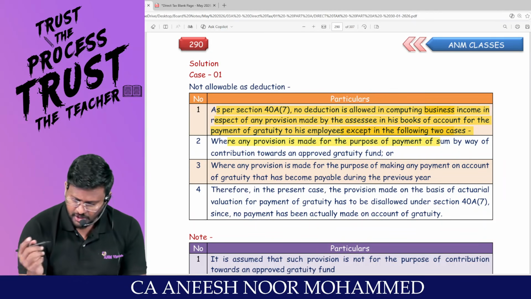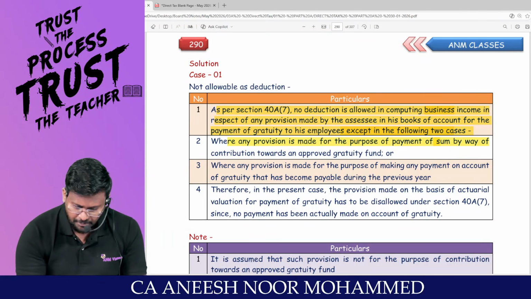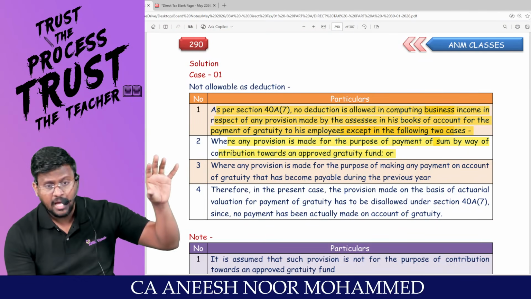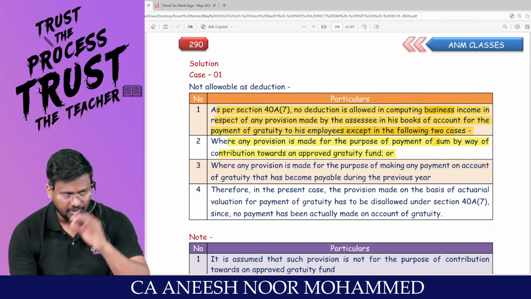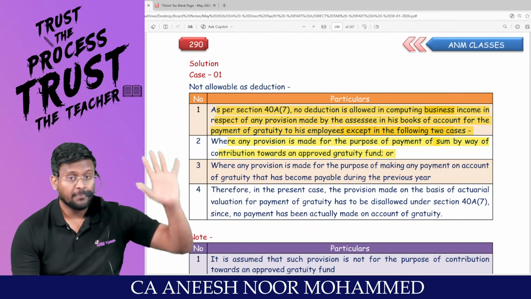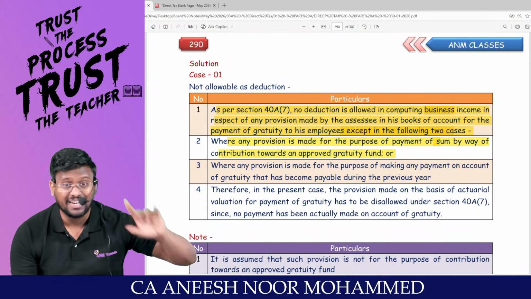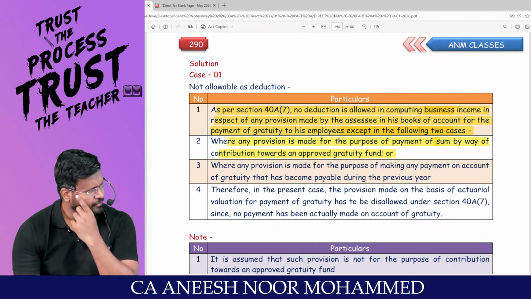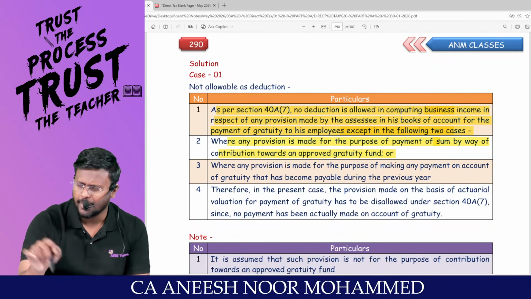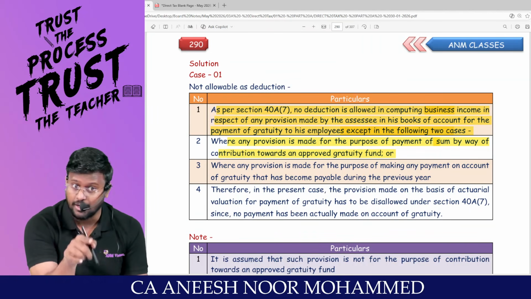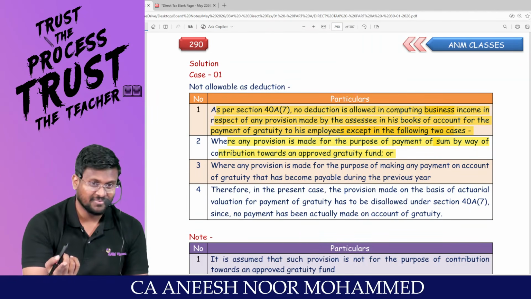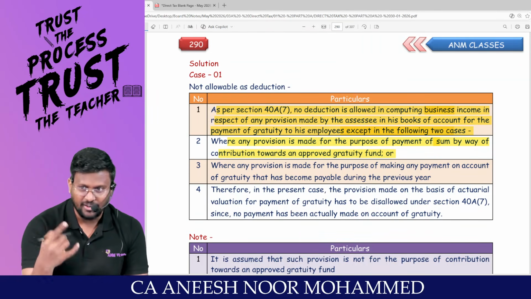Where any provision is made for the purpose of payment of a sum by way of contribution towards an approved gratuity fund, I created a provision, and whatever provision I created has been paid to the approved gratuity fund, then under Section 36(1)(v) you can claim it as a deduction. I already said, 10 gratuity divided by 2, 5 will come. The employer can contribute to an approved gratuity fund. At that time also you laughed, 10 gratuity divided by 2. Now you are not able to recall.